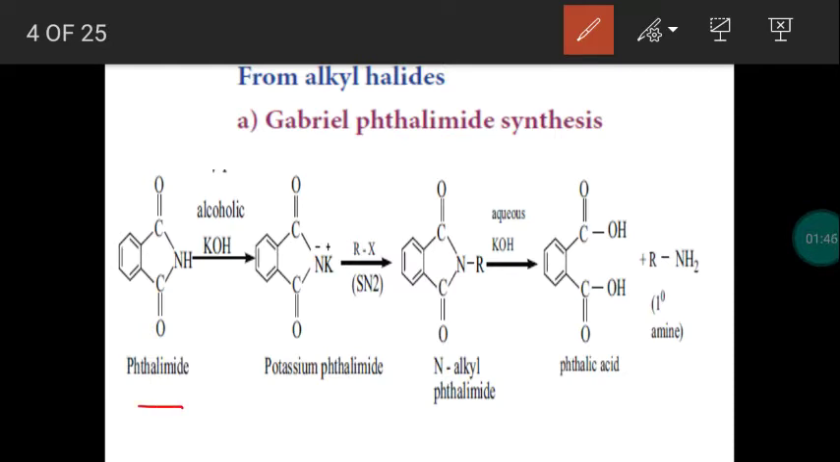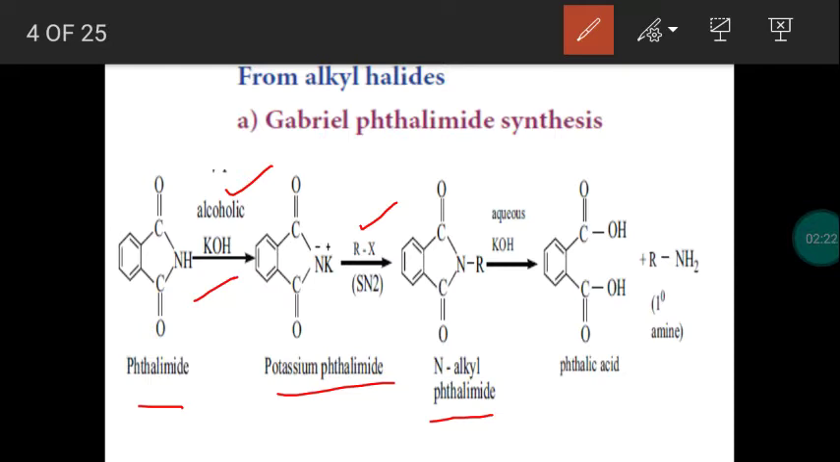The phthalimide is added with alcoholic potassium hydroxide. Now there is a liberation of water molecule. Hydrogen from phthalimide and the hydroxide ion from the potassium hydroxide will leave as a water molecule, and remaining we get a salt. So this is potassium phthalimide. With potassium phthalimide we add alkyl halide. Now the reaction is nucleophilic substitution, bimolecular reaction. We get alkyl substituted phthalimide, so this is N-alkyl phthalimide.